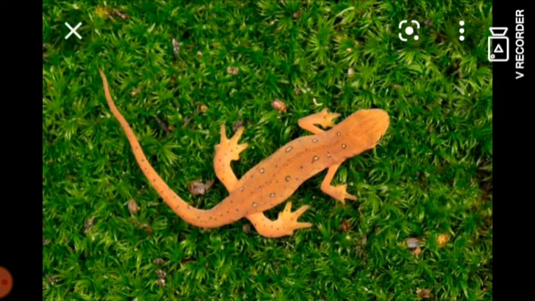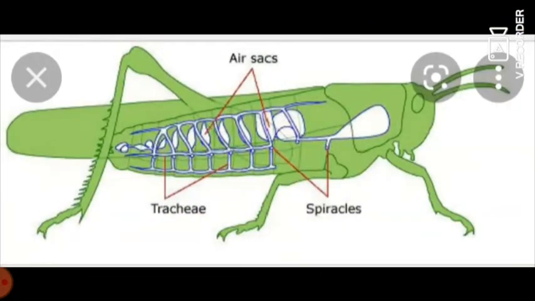Some animals respire through air holes. This happens in animals such as insects. This is a grasshopper, right?